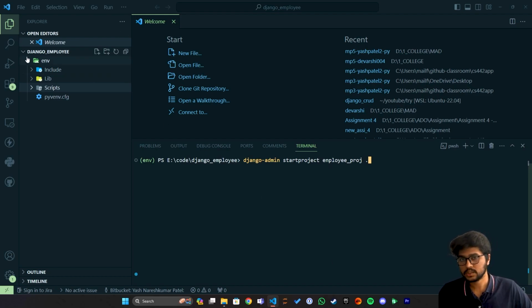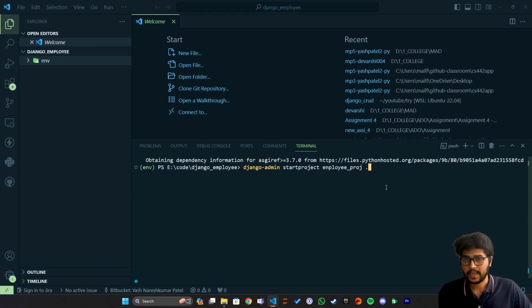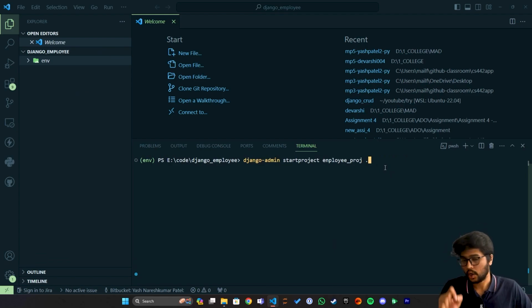So what is this going to do? If you don't add the dot after writing the project name, it will create an employee underscore proj folder, and then inside that you will get one more folder which is going to contain all the project related files, and that folder name also is going to be employee underscore proj. So these two folders with the same name will be very confusing to you.